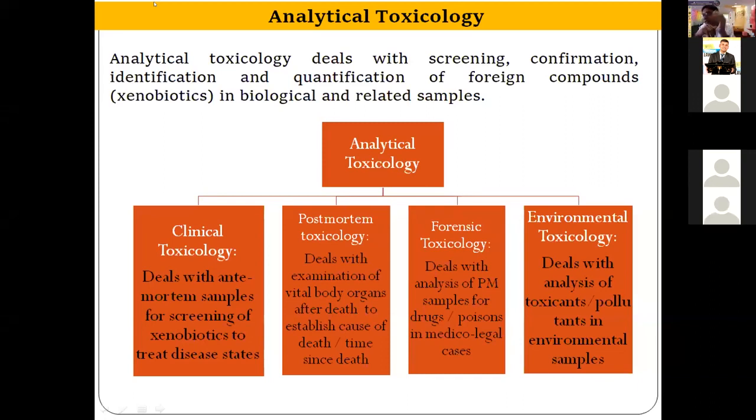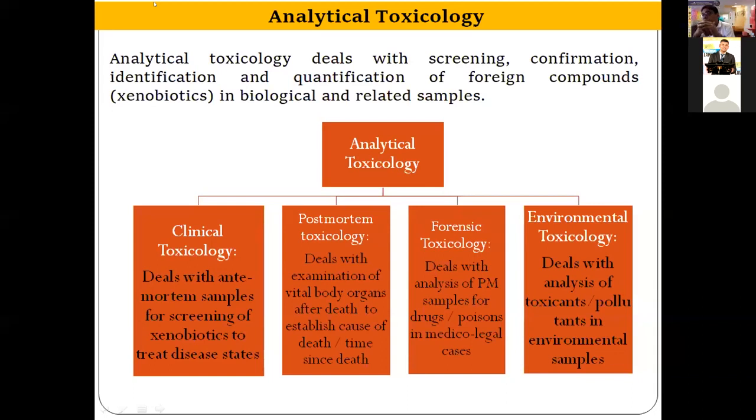By the use of color tests, we can get a hint that this class of drug is present, for example benzodiazepine or barbiturate. After this preliminary confirmation, we go for sample preparation, where we extract that particular drug from the complex samples.